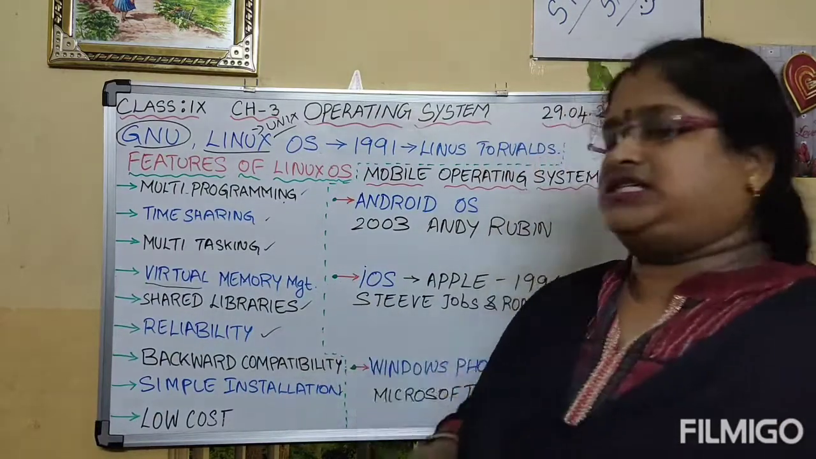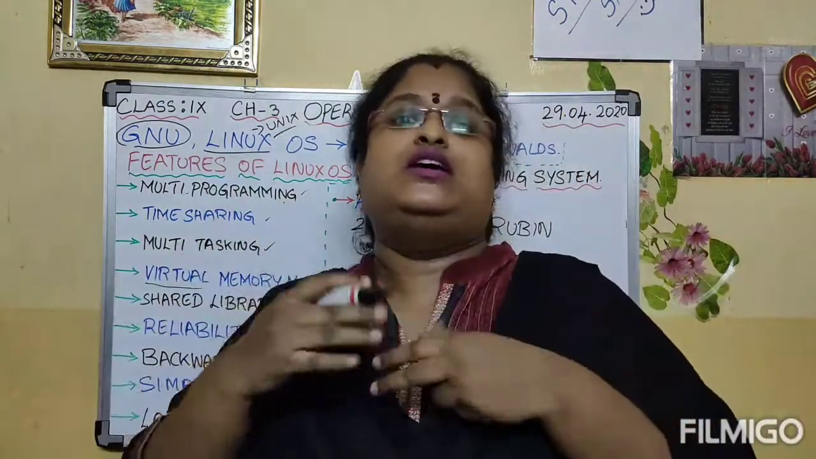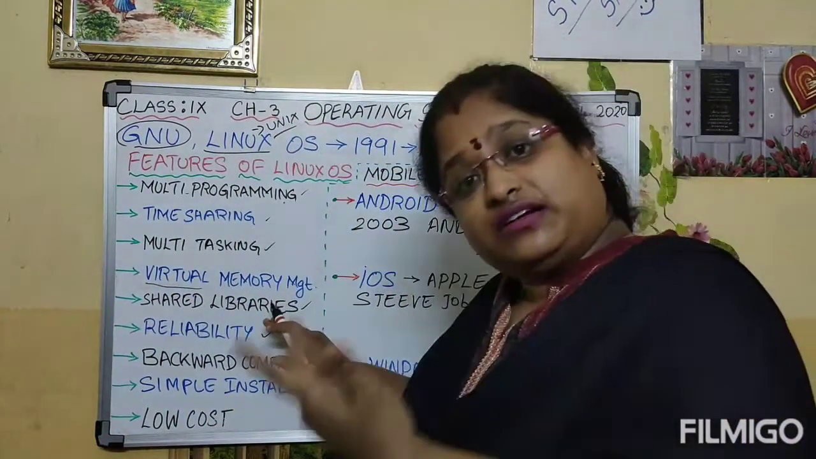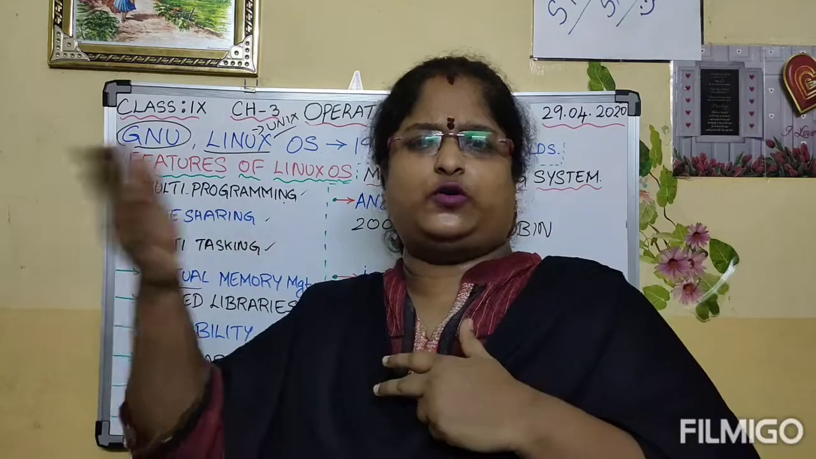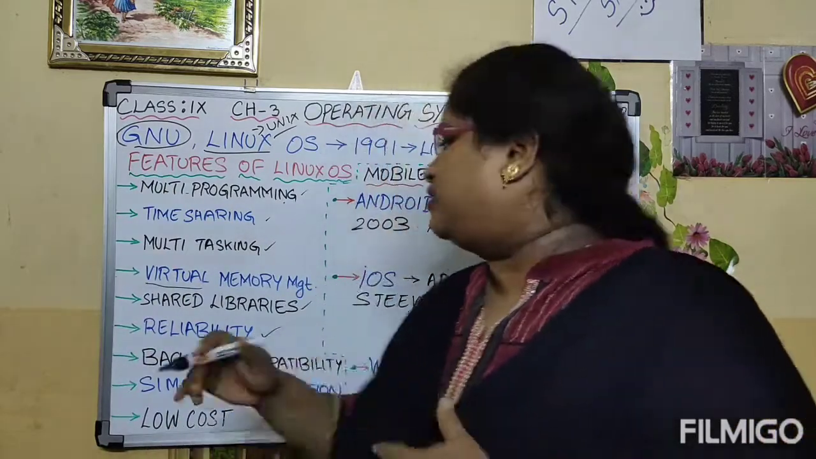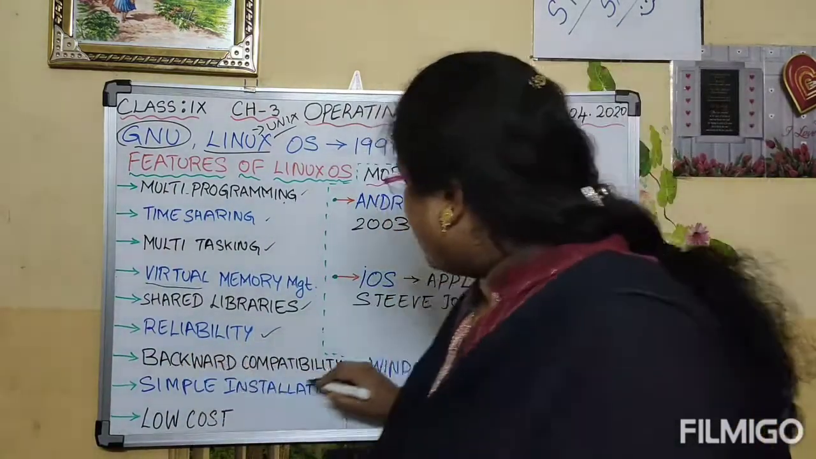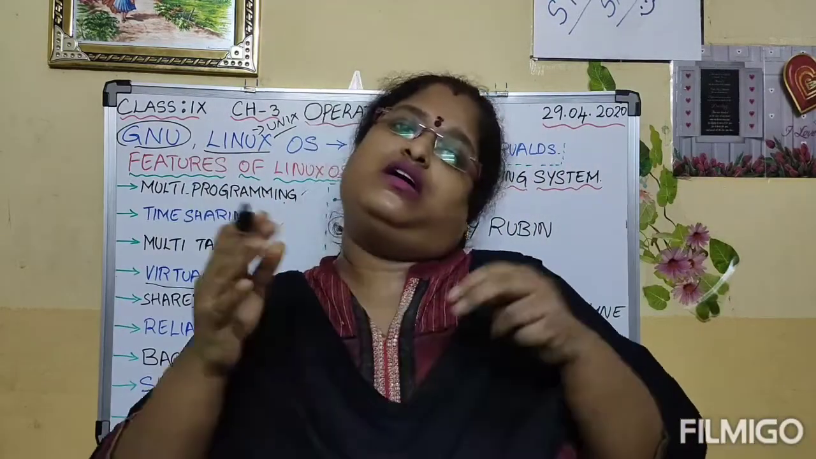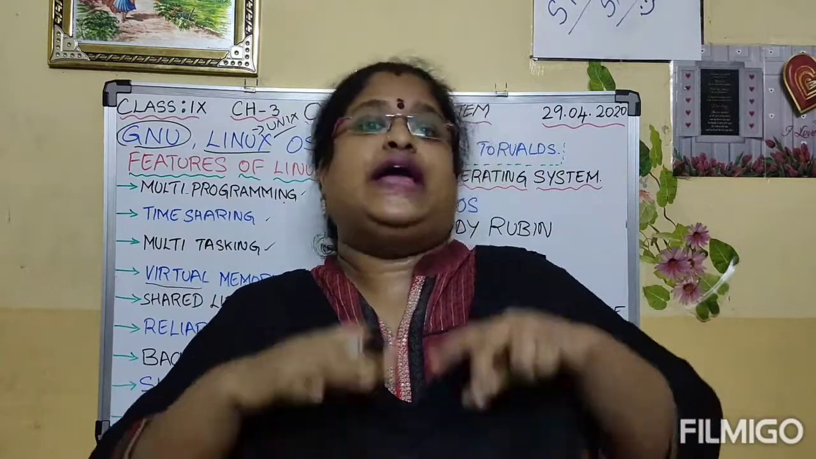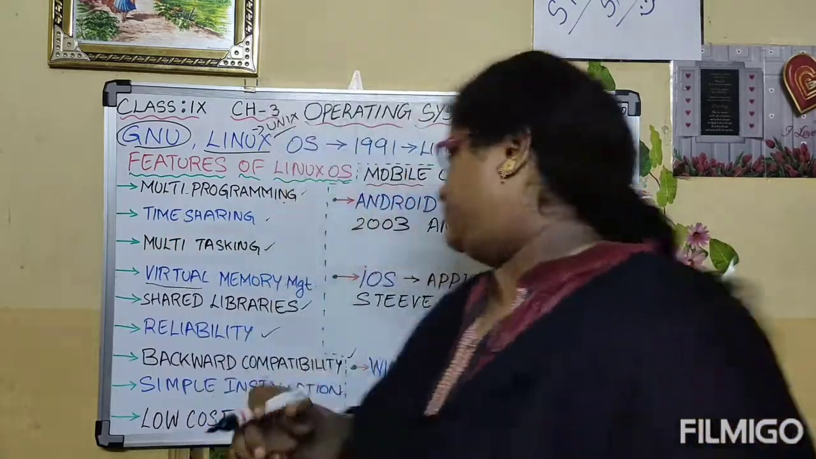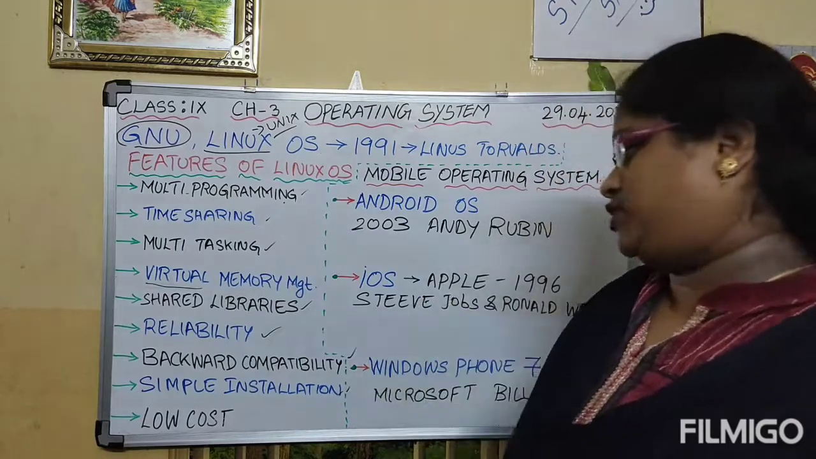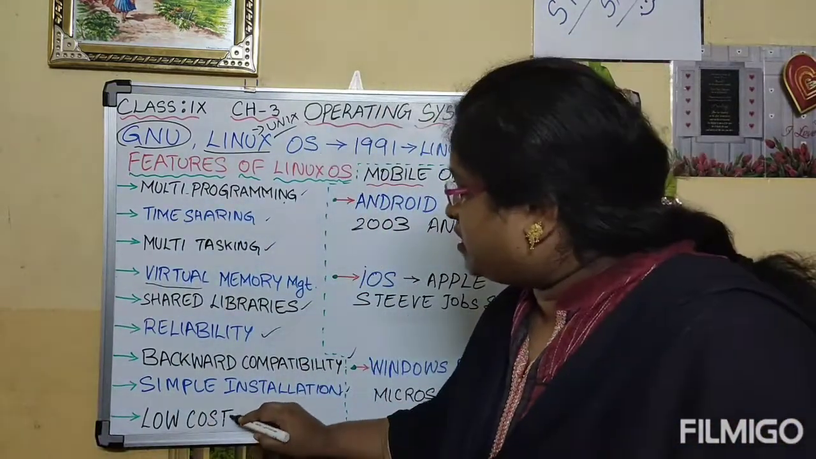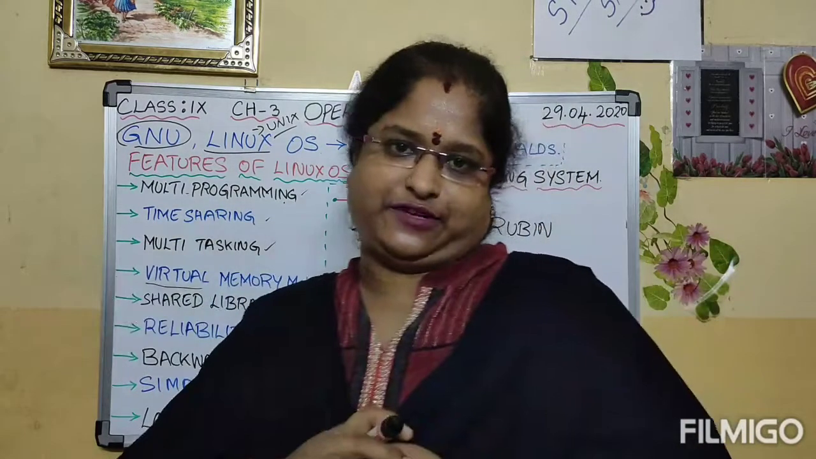Next one is reliability. Reliability means we can trust. Linux operating system is more reliable, means we can trust. Also it is stable, so no failures occur in Linux operating system. Next one is backward compatibility. What do you mean by compatibility, children? It means it supports and executes programs on the latest versions. Next one is simple installation. It is easy to install because it is menu driven. Next one is low cost. It is cost effective, children.